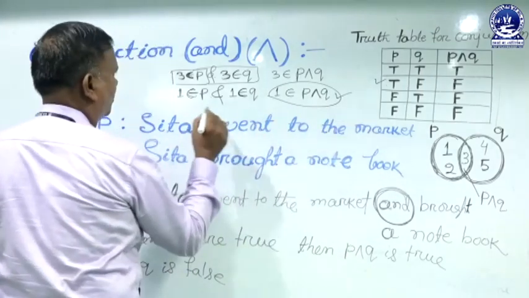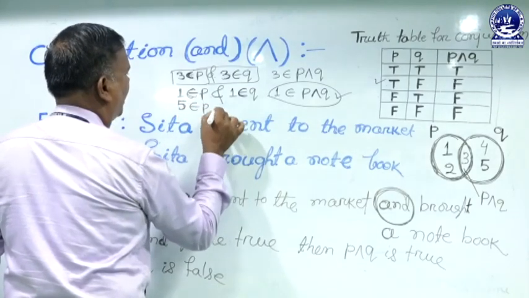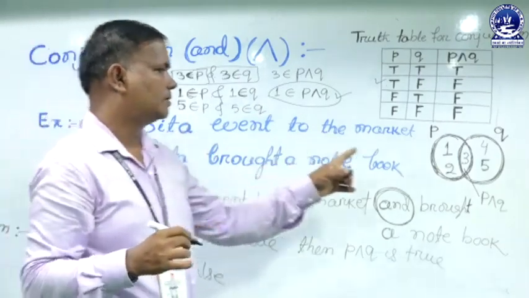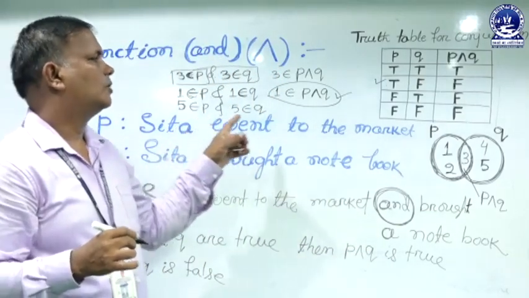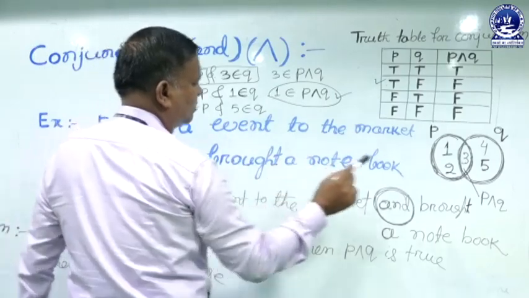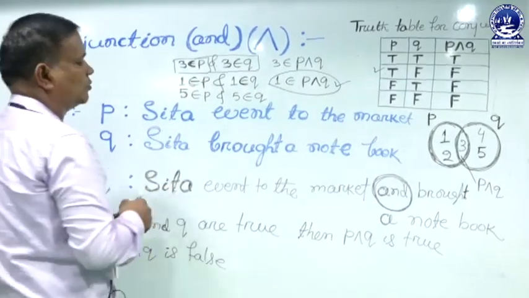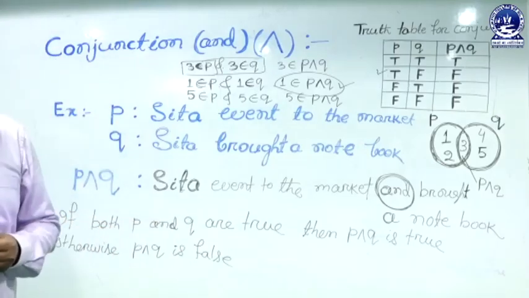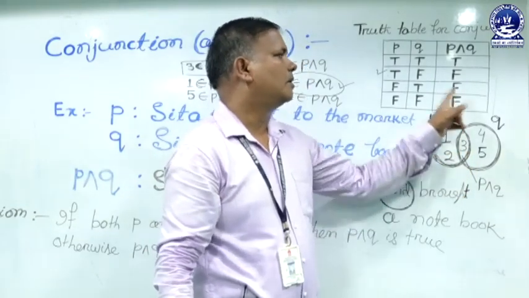Next, the third row. If you take 5 belongs to P, it is false because P contains 1, 2, 3 and 5 is not in P. So in the third row, P is false. 5 belongs to Q is true because 5 is in the set Q. If you combine these two statements, 5 belongs to P conjunction Q is false because 5 is not in the common area.